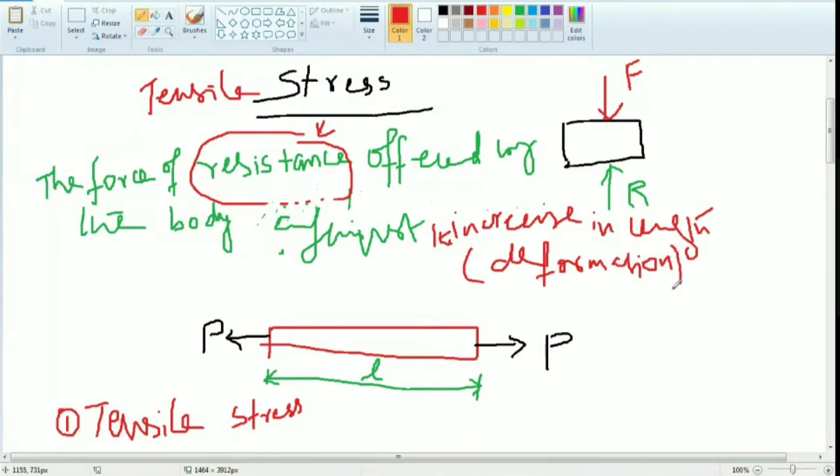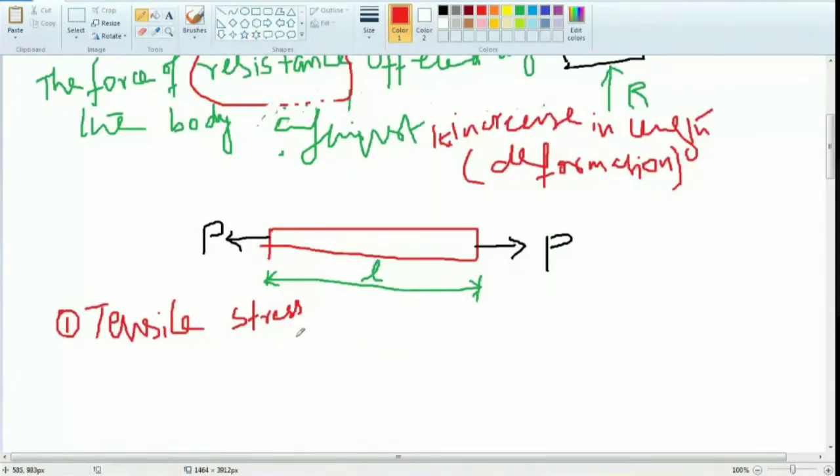The deformation is there, no? Specifically, we are giving one name, that is increase in length. Increase in length is nothing but deformation. Yes or no? Changing from original positions, then length.